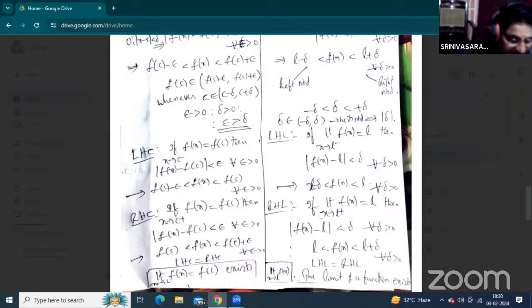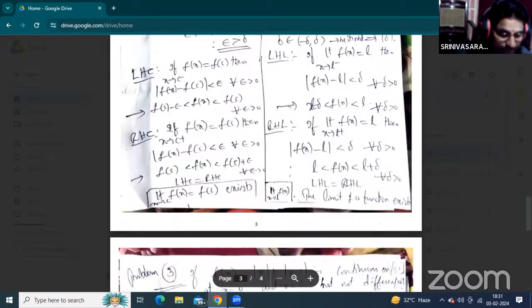What is the right hand limit? Now, when x is greater than L, x tends to L plus. X tends to L plus means x is greater than L. X tends to L minus means x is less than L. Okay. Now this is L minus del and this is L plus del. Here del is always greater than 0. By the definition of the right hand limit, mod f of x minus L is less than del, and the function lies between L and L plus del. This is the right neighborhood.